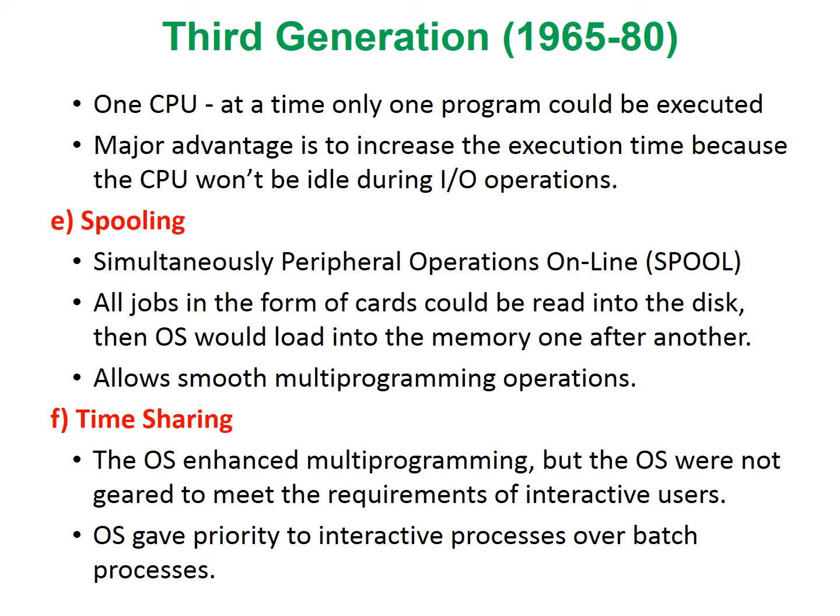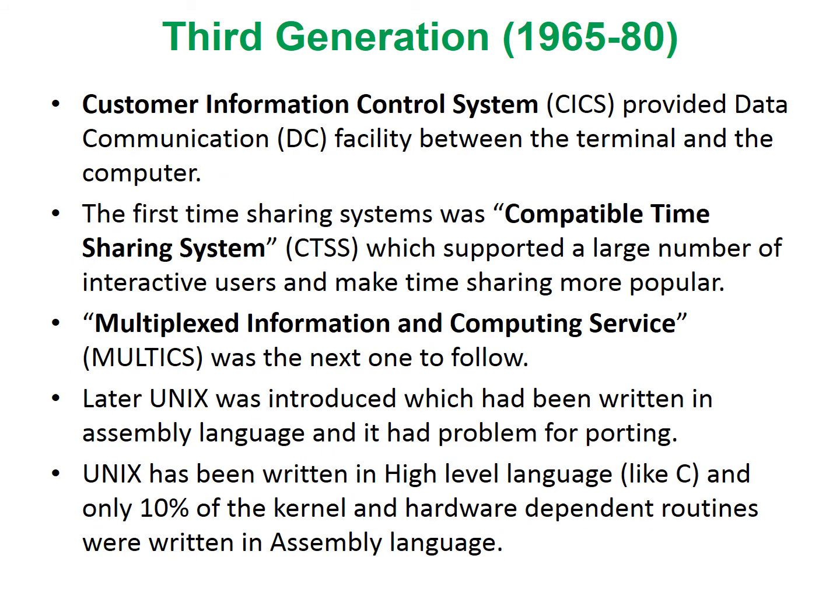The last feature of this generation was time sharing. Though the operating system was enhanced with multiprogramming, it was not equipped to meet the requirements of interactive users. Through time sharing, the operating system started giving priority to interactive processes over batch processes. The Customer Information Control System, provided by IBM, offered data communication between the terminal and the computer, functioning like a transaction processing monitor.